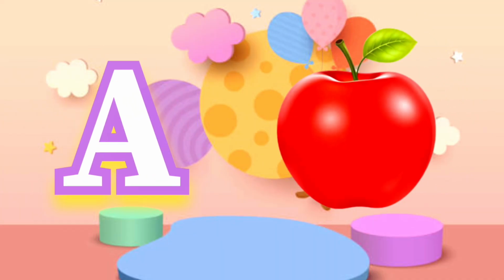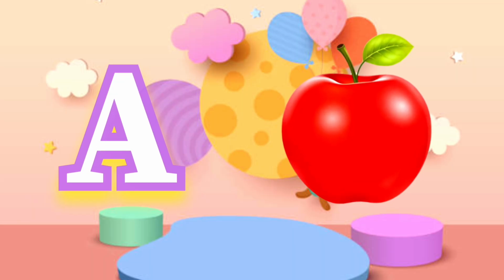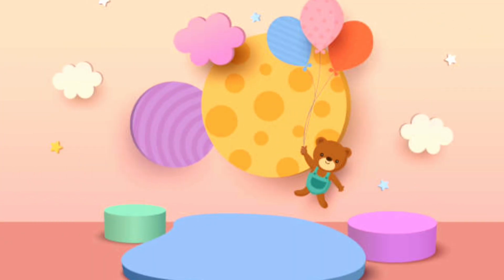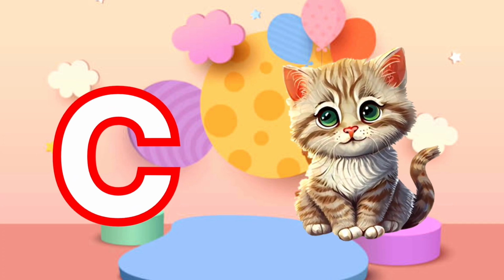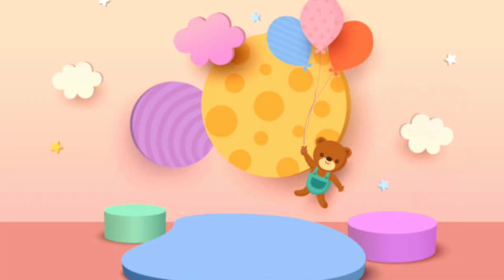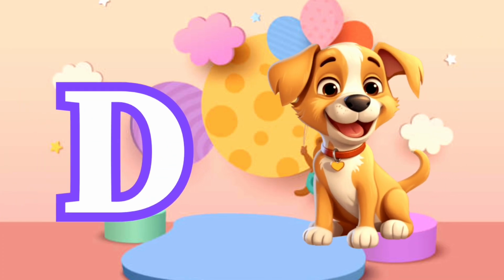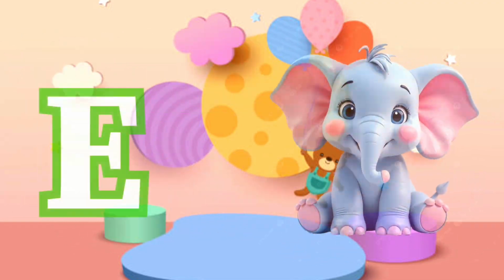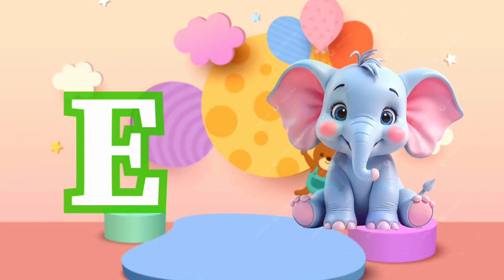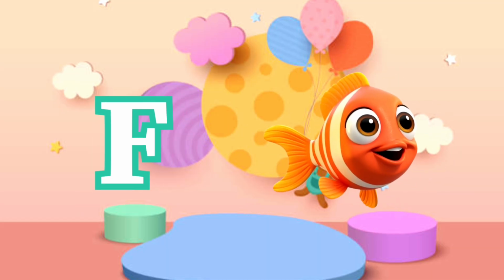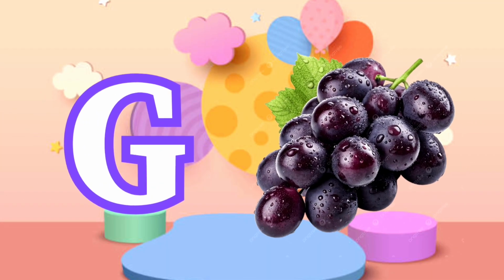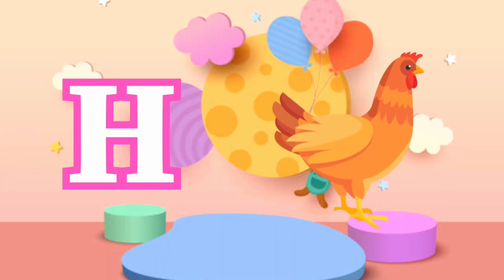A for apple. B for ball. C for cat. D for dog. E for elephant. E is for egg. F for fish. G for grape. H for hen.